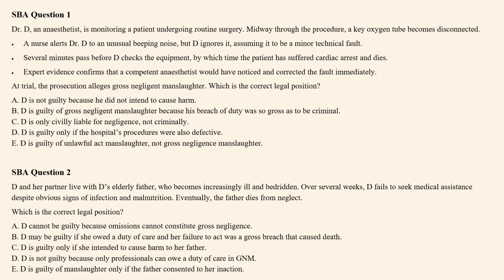At trial, the prosecution alleges gross negligent manslaughter. Which is the correct legal position? Is it A, the defendant is not guilty because he did not intend to cause harm? Is it B, the defendant is guilty of gross negligent manslaughter because his breach of duty was so gross as to be criminal? Is it C, D is only civilly liable for negligence, not criminally? Is it D, D is guilty only if the hospital procedures were also defective? Is it E, defendant is guilty of unlawful act manslaughter, not gross negligence manslaughter?